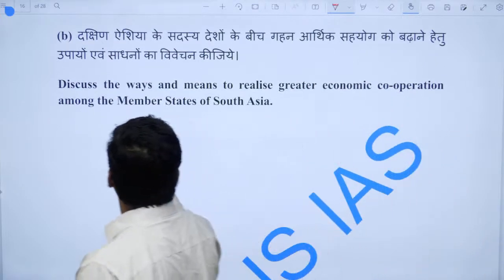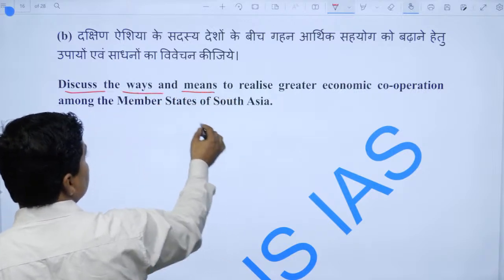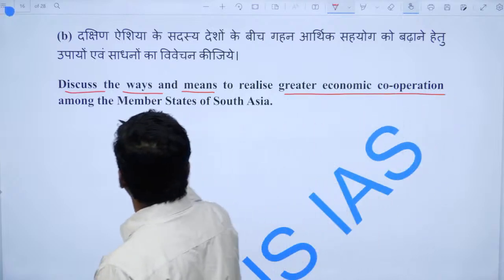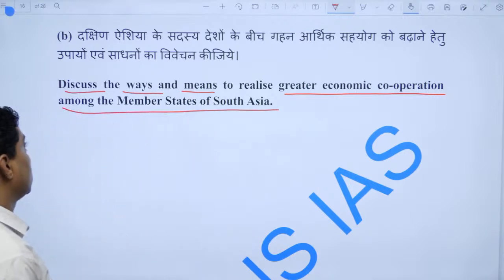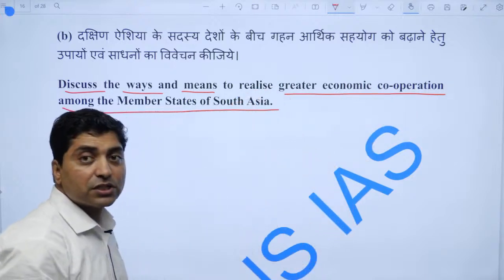Now, discuss the way and means. It's asking way and means to realize greater economic cooperation among the members of South Asia.